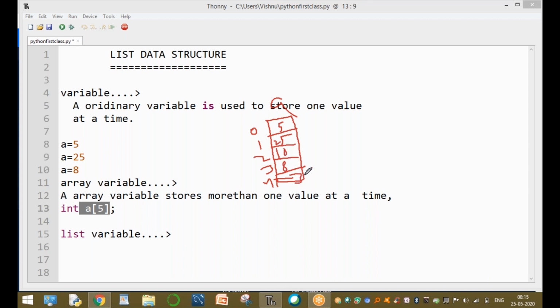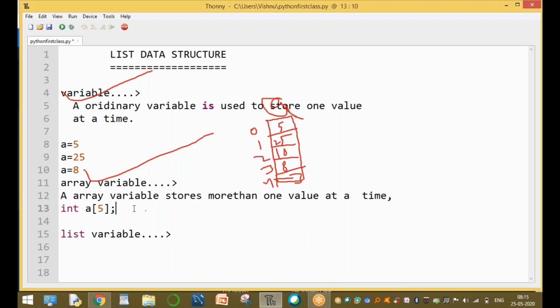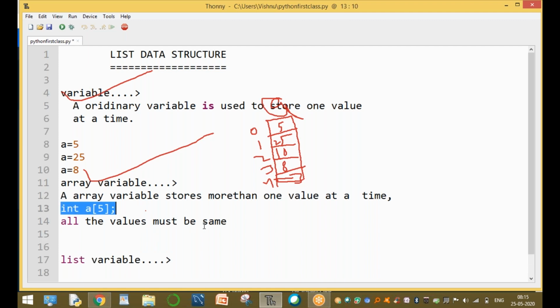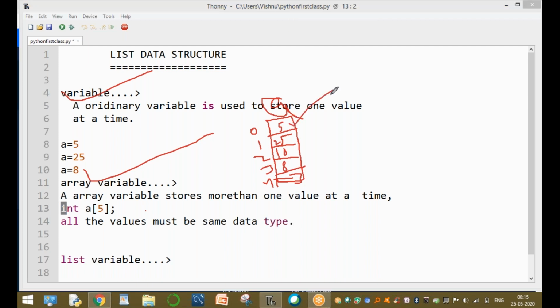So a is an array variable which is used to store more than one value. The ordinary variable stores only one value, but the array variable stores more than one value. All the values must be of the same data type. That is very important, but not different data types. One value is integer, another value integer, another value integer. All the values must be the same.